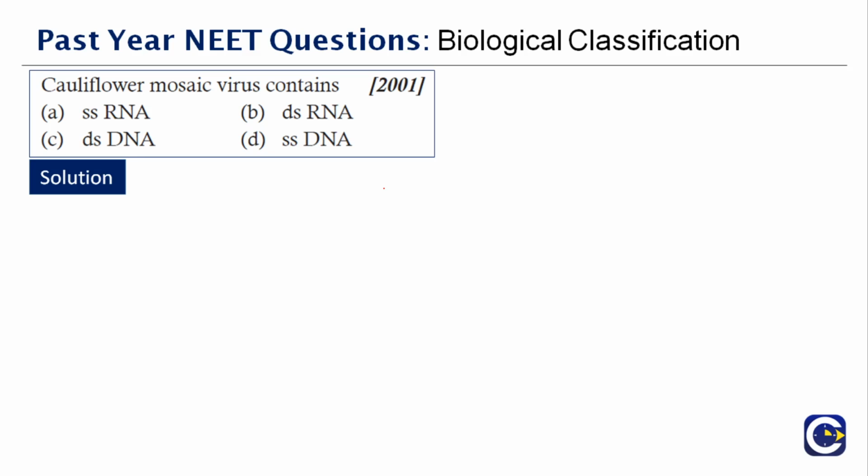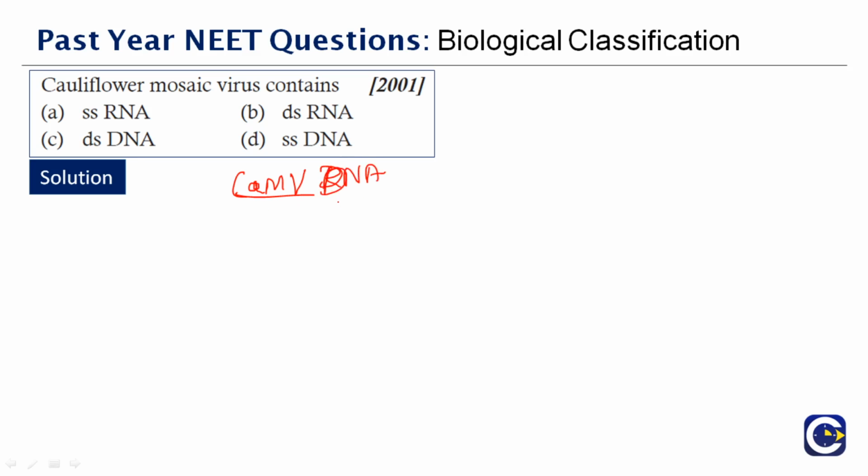It's a member of the genus. See here, this cauliflower virus is always abbreviated as CaMV. Okay, cauliflower mosaic virus, which is a pararetrovirus, infects plants. It replicates through reverse transcription just like a retrovirus, but the viral particles contain DNA instead of RNA. So here the genetic material is DNA. Okay, not RNA, it is DNA.